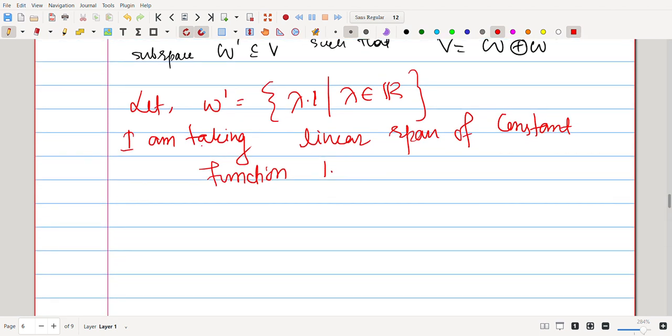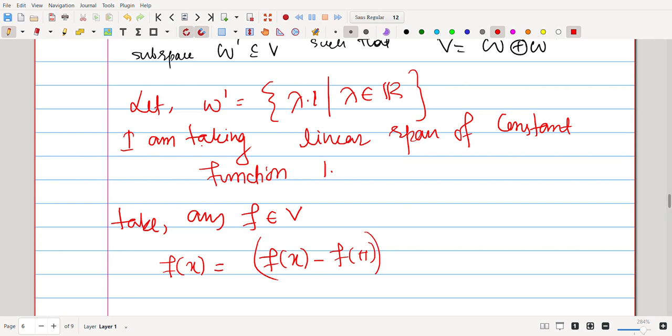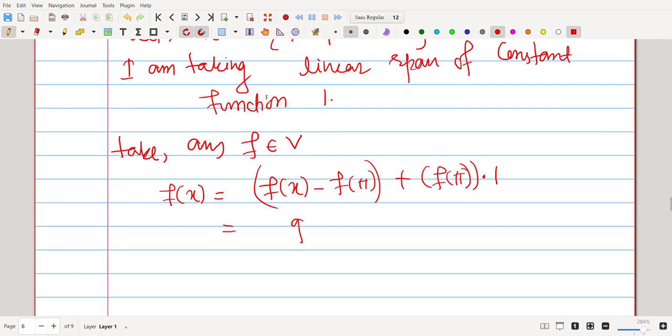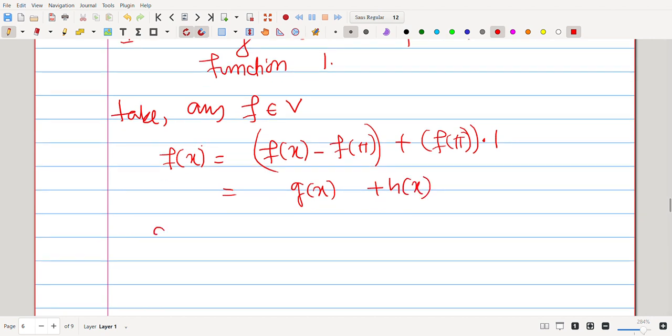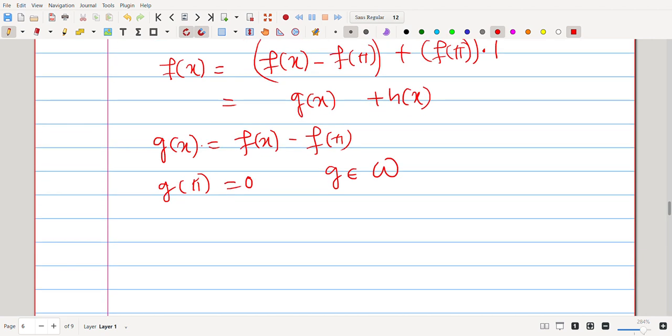Okay. Now see, take any f. I can write f(x) as f(x) minus f(pi) plus f(pi) times 1. So this is g(x) plus h(x), where g(x) equals f(x) minus f(pi). That means g(pi) is 0, that means g belongs to W.